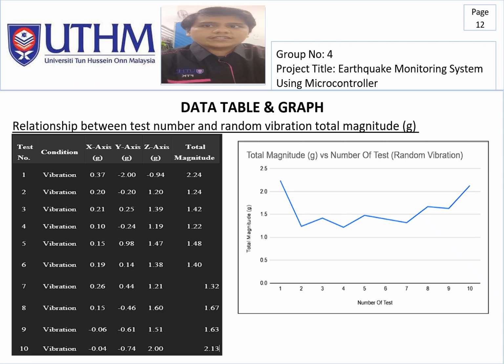From the graph, we can see that the total vibration magnitude fluctuates across different tests, with the highest value observed in test 1 and 10. This indicates variability in the random vibration detected, which helps us understand how the system responds to different vibration conditions. Overall, the data confirms that our sensor and microcontroller setup can effectively measure vibration magnitudes and reflect changes in the environment accurately.